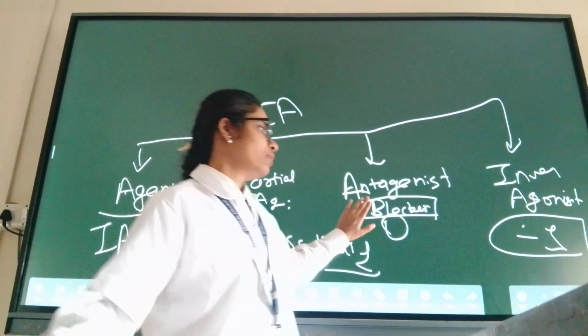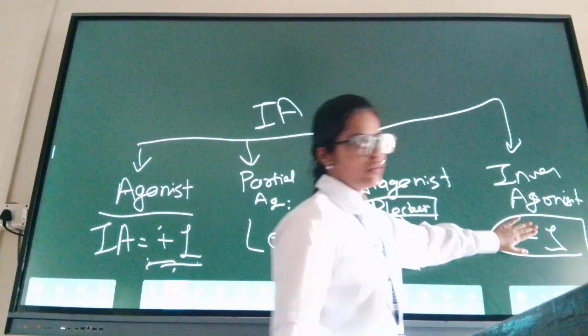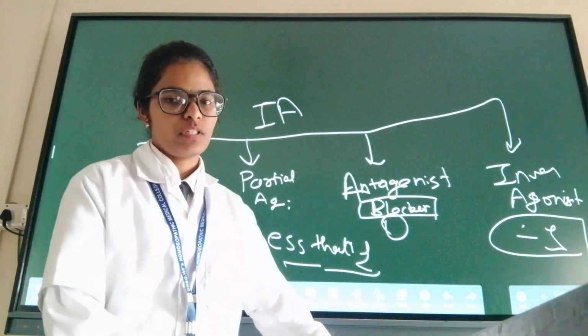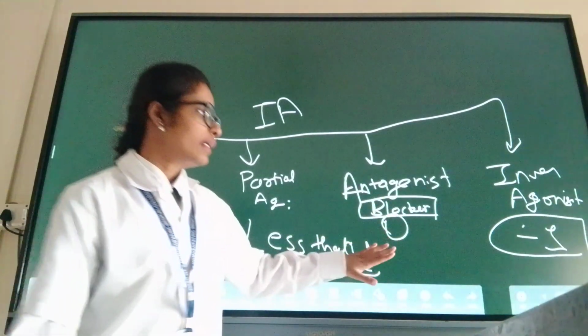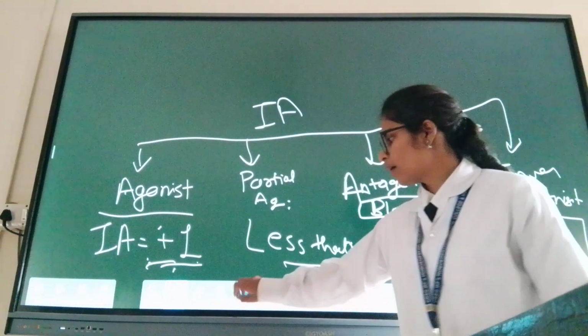Okay, antagonist just blocks the receptor, and inverse agonist inhibits, it does not stimulate. The reverse of stimulation is inhibition. It inhibits the physiological stimulus. Okay. So this is the basic agonist antagonist concept.